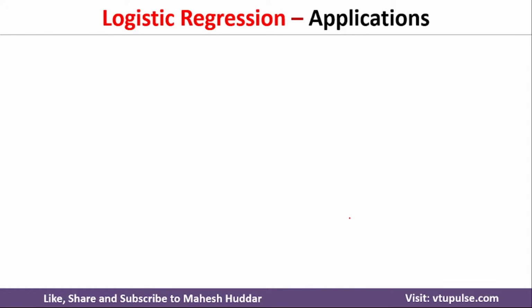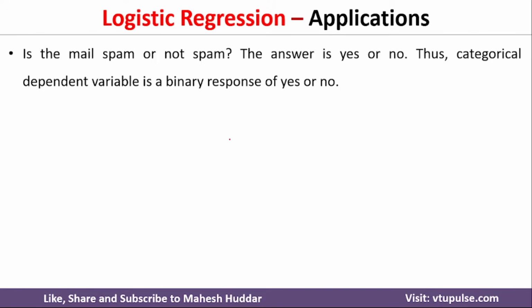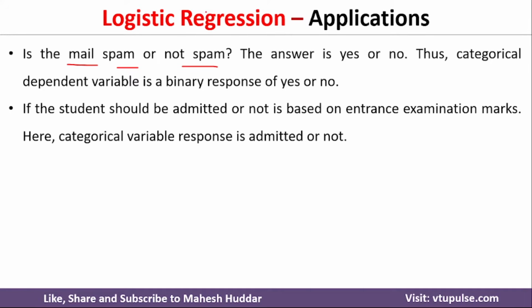Now coming back to the applications of the logistic regression algorithm, as stated earlier, logistic regression algorithms are used to solve binary classification problems. Wherever there is a binary classification problem, we can use logistic regression. I have listed some of them over here. The first application is whenever we want to classify a given mail as spam or not spam. So in such cases, we can use logistic regression.